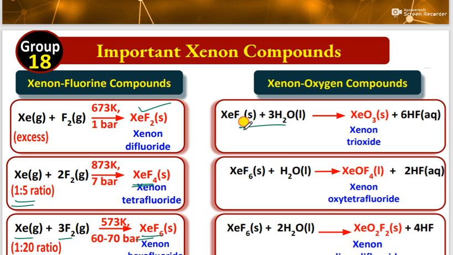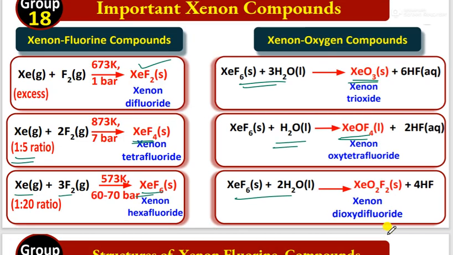Xenon hexafluoride hydrolysis gives xenon trioxide. It's a very important chemical reaction. Xenon hexafluoride reacts with a water molecule to form xenon oxytetrafluoride. Xenon hexafluoride reacting with water can also form XeO2F2. These are the products that will come.